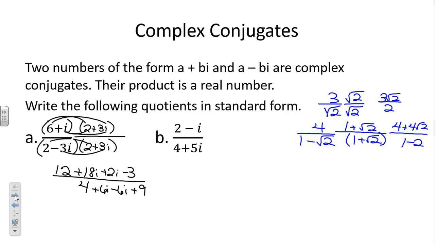So we simplify finally and say that this is, well, 12 minus 3, 18i plus 2i, and 4 plus 9. We no longer have a radical in the denominator. That's been simplified. Okay. All right, I'll let you do the next one. Make sure you know how to do these correctly, and we'll compare.